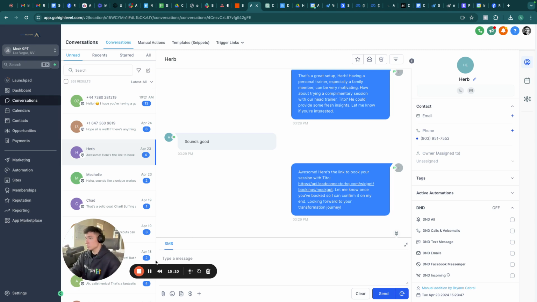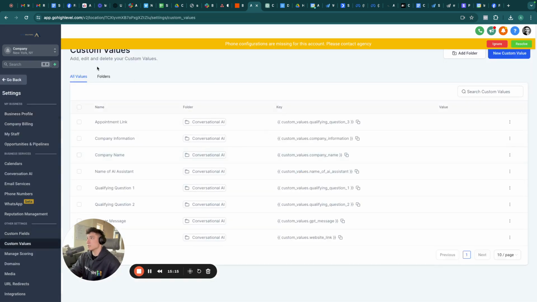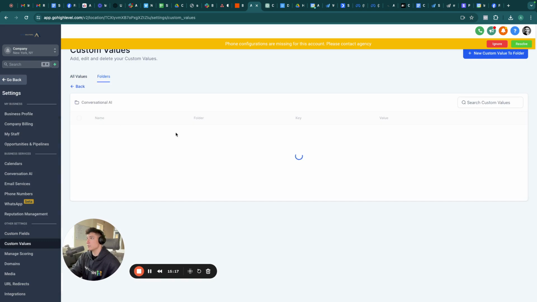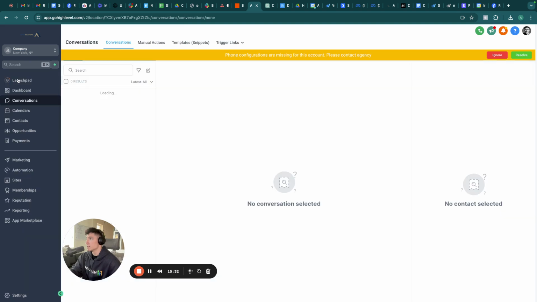So, just to kind of reiterate what we went over, we have our custom values. So, conversational AI folder, create all of the custom values. You're going to need these so it's streamlined. You don't need them for it to work, but if you add this extra step, it's going to make it significantly easier if you're going to make this for your clients as well. So this is step number 1.